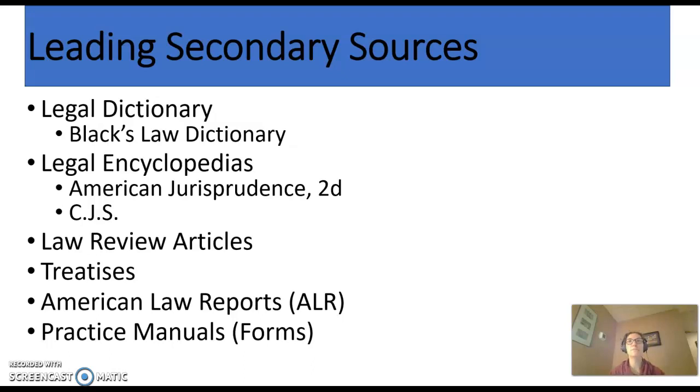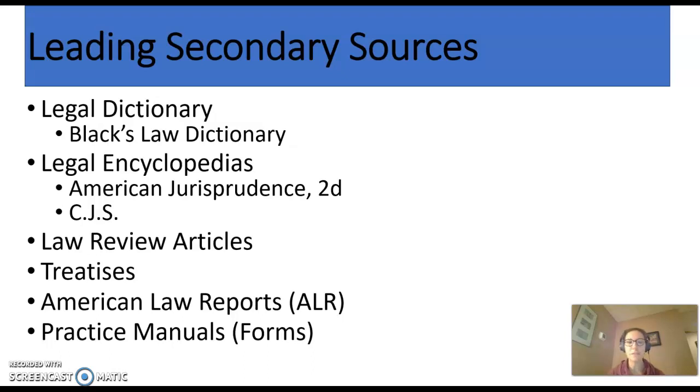Treatises are a group of books that cover a multitude of topics, but each is usually focused on a particular topic. So this will be a little bit different than the legal encyclopedia. Remember, if you know Encyclopedia Britannica or World Book, or even if you're familiar with Wikipedia, encyclopedias cover every single topic, and legal encyclopedias do the same. Treatises are usually focused on one topic, and there are some really well-known treatises. For example, there's a treatise on bankruptcy law, evidence law, practicing in the federal courts, family law. So if you end up working in a specialized area of law, you may find yourself using the treatise that is known in that area of law.